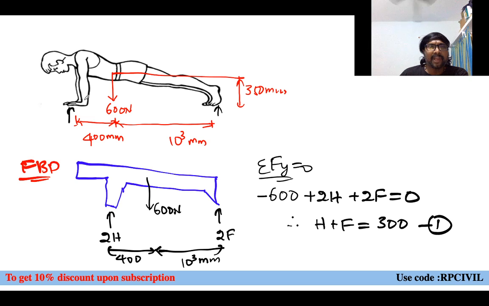Now if you observe, do you have any problem in rotation of these hands? We can rotate this, right? When you are doing push-ups like this, we can rotate your hands like this. Now the rotation is possible. We can rotate our legs also like this. Now rotation of legs is also possible. So it will be taken similar to which one? A simple support, roller support or hinged support only or not?